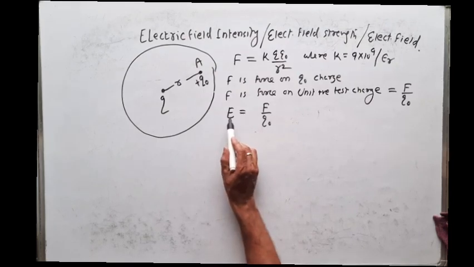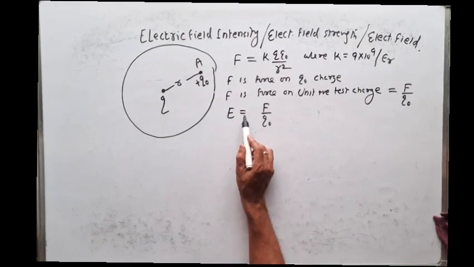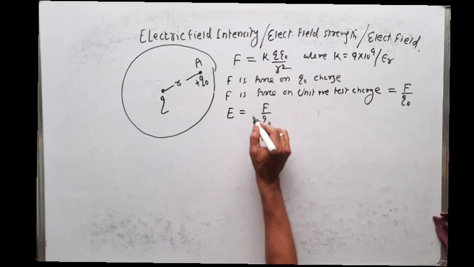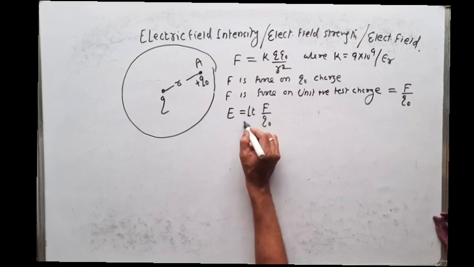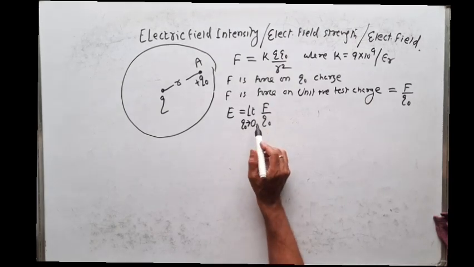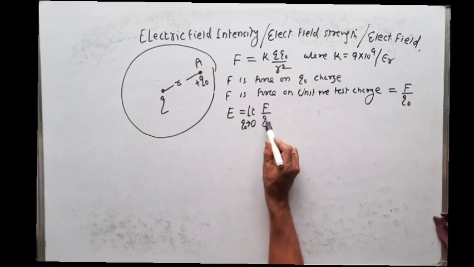So this is the electric field intensity, which is defined as the force experienced by a unit positive test charge. For Q naught charge, if the force is F, for unit charge it is F by Q naught, and that is called electric field intensity. Of course, Q naught is a test charge whose value is very small. So here we can write limit Q naught tends to 0.